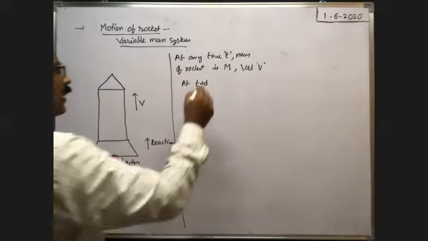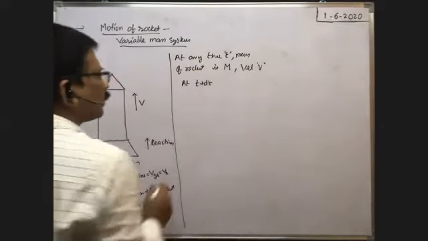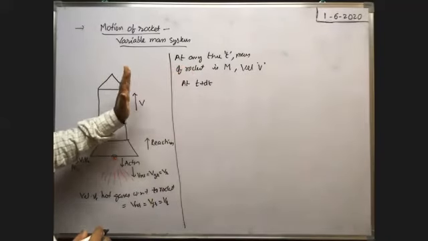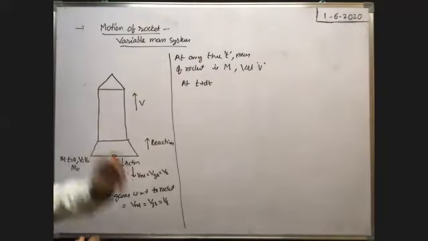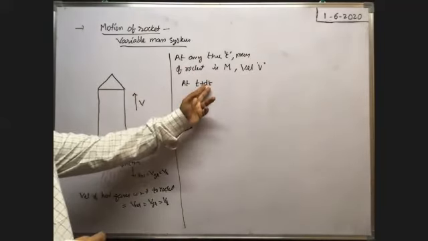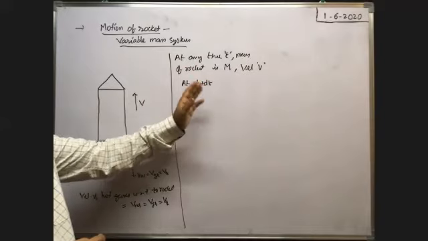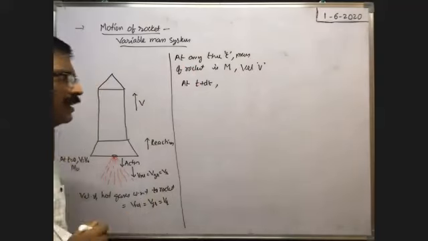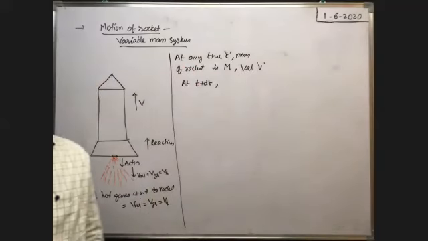Okay, at an instant of time t, the mass of the rocket is m and the velocity is v. At t plus dt seconds, that means after a small time interval dt, what about the mass of the rocket? Does it remain m or does it change?